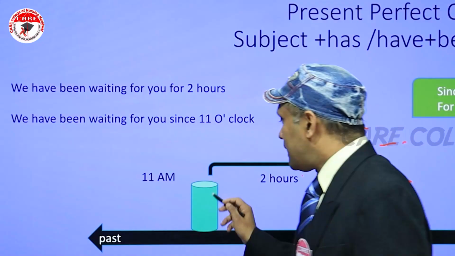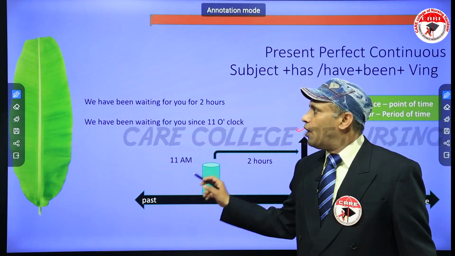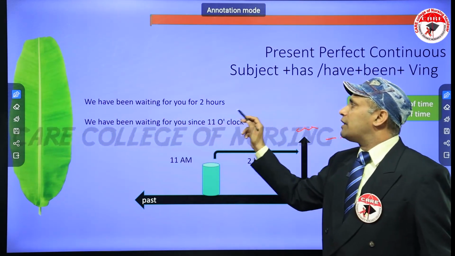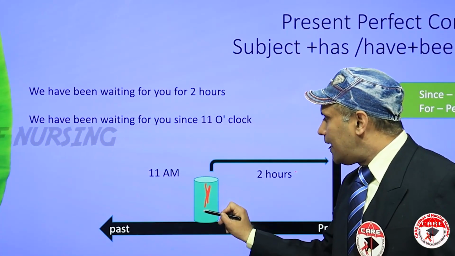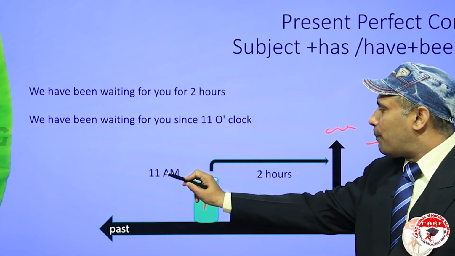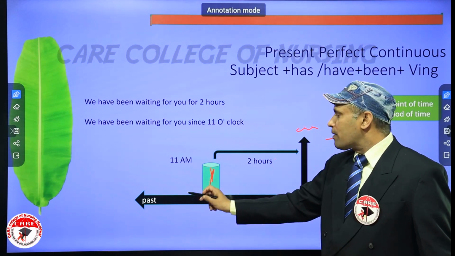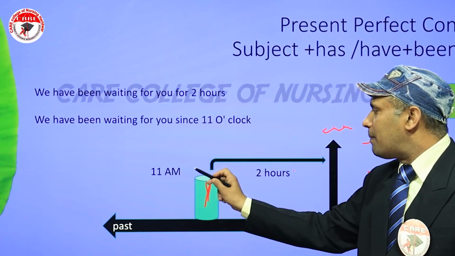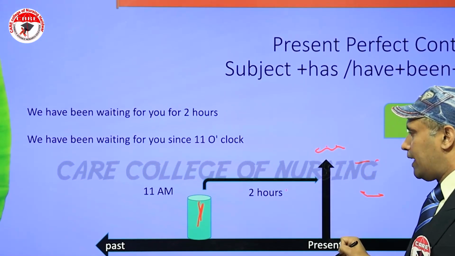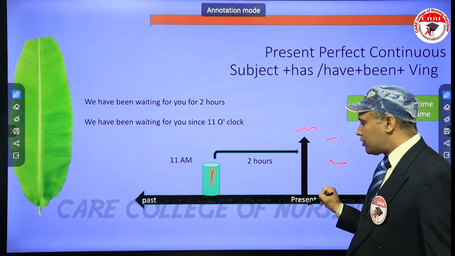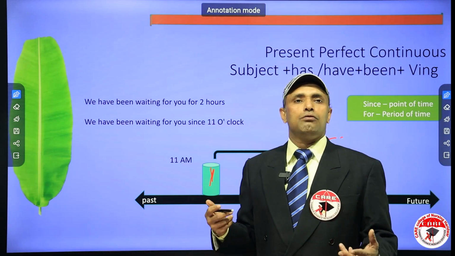Present perfect tense conveys an idea which started in the past. Okay, so we have been waiting for you for 2 hours in the past. It already started here 2 hours before. At the point of time, maybe if you think that the 2 hours before is 11 a.m. So it started at 11 a.m. and it's actually in progress. Right now we are talking after 2 hours, so maybe at 1 o'clock we are standing here and we are talking. We have been waiting for you for 2 hours.